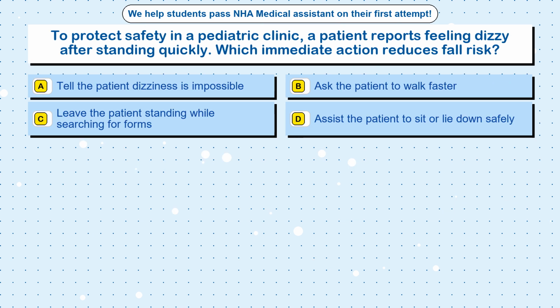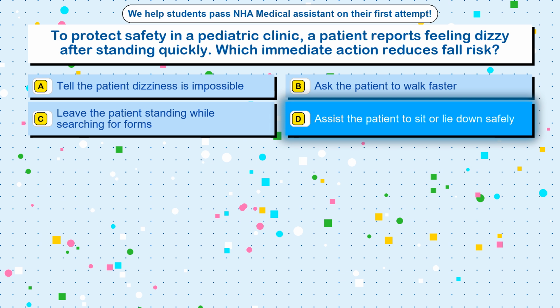Question 59. To protect safety in a pediatric clinic, a patient reports feeling dizzy after standing quickly. Which immediate action reduces fall risk? Option A. Tell the patient dizziness is impossible. Option B. Ask the patient to walk faster. Option C. Leave the patient standing while searching for forms. Option D. Assist the patient to sit or lie down safely.